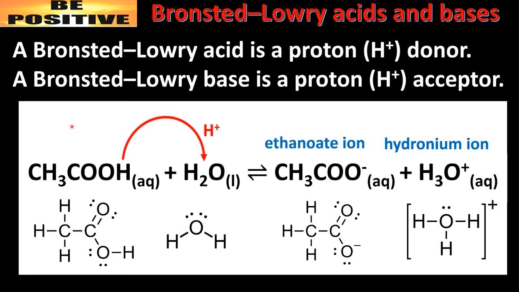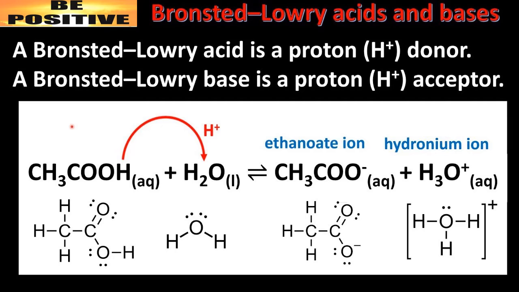Once again, I welcome you all to today's session on the two theories of acids and bases. Today's first theory is Lowry and Bronsted theory. This theory explains acids and bases on the proton ground. In Arrhenius theory, acid is the one which donates H plus, and base is the one which donates OH minus.